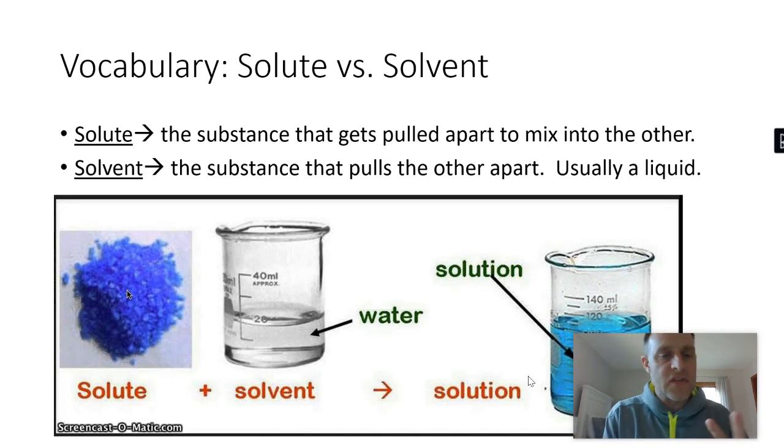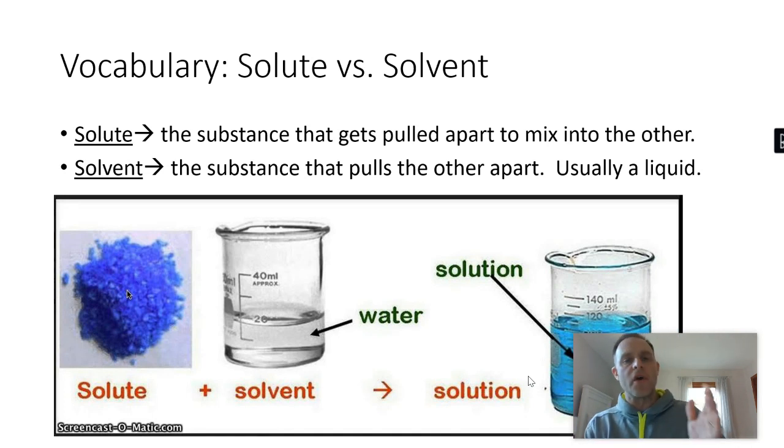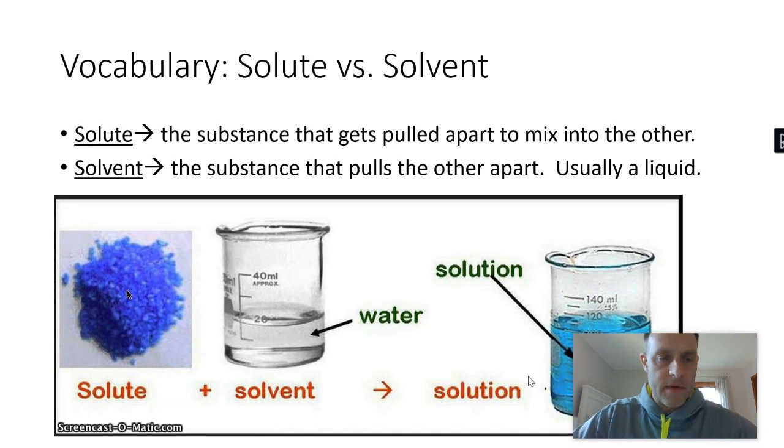Solute and solvent start out the same, S-O-L. The difference is the suffix, the ending, right? Ut versus vent. Solute is the thing that gets pulled apart to mix in the other liquid. In other words, it's a thing that gets dissolved. Solute gets dissolved. Solvent is the substance that actually pulls the thing apart, and it's usually a liquid. It does the dissolving. Solvent, solving, does the dissolving.